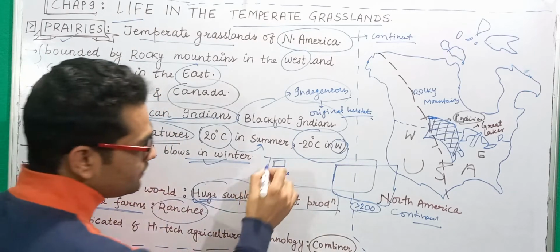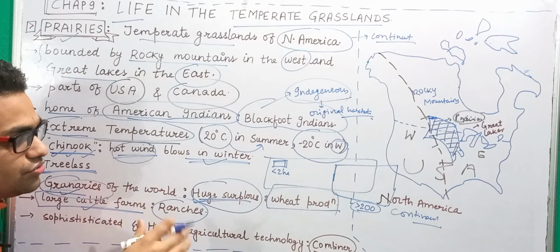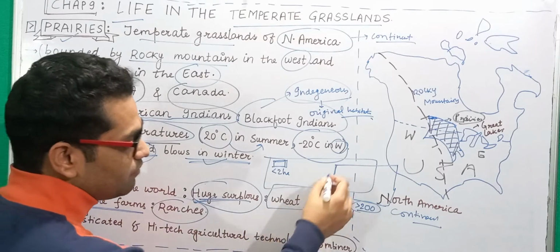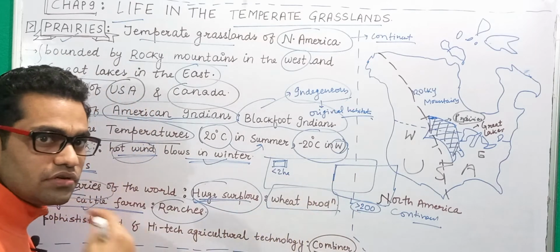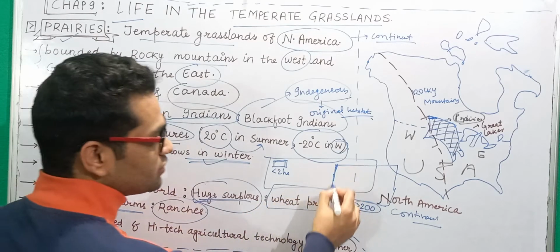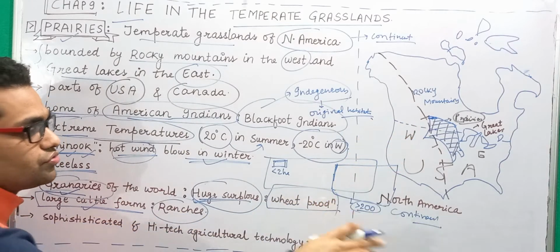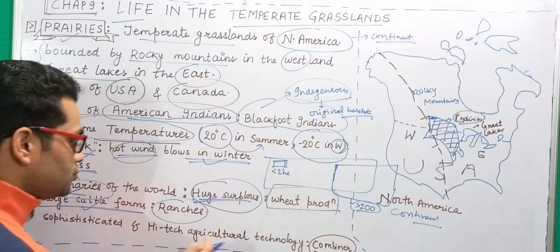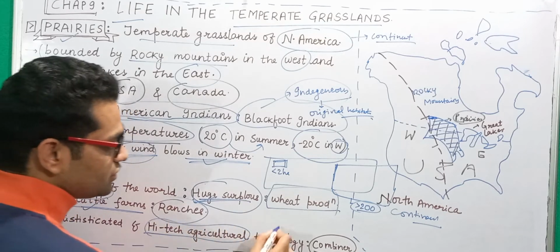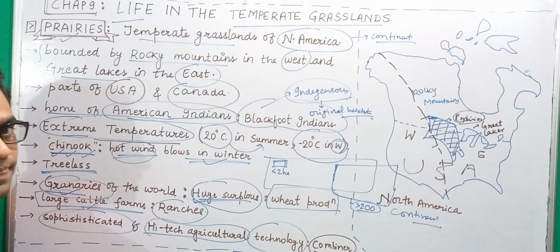And if you have smaller pieces of land, you cannot deploy too many machines, because you are more reliant on human labor, family labor. But in America the farmers have very big land parcels, so you have to deploy technology. So what is going on here is the use of high-tech agricultural technology. These are high-tech and sophisticated as well.